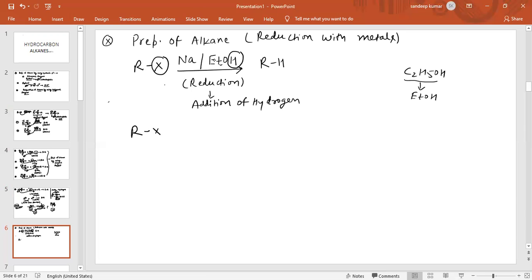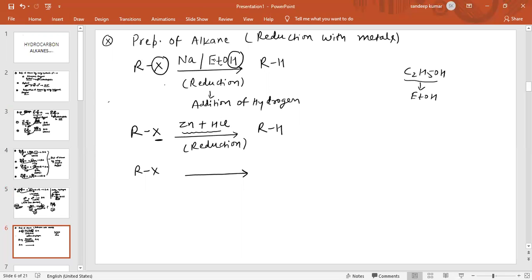Again, when alkyl halide reacts with zinc and HCl, this also acts as a reduction reaction, and we know in a reduction reaction there is addition of hydrogen. So X will be removed and alkane is the product. All these reagents are supplying hydrogen, because we are using reduction reactions for the preparation of alkane.